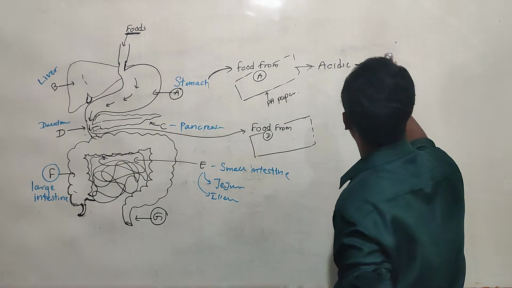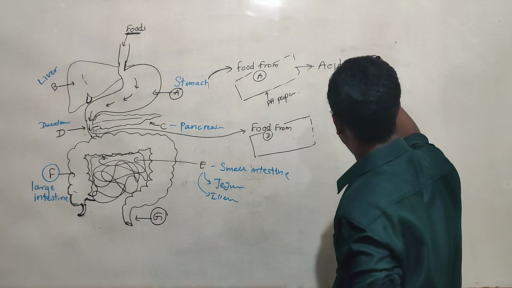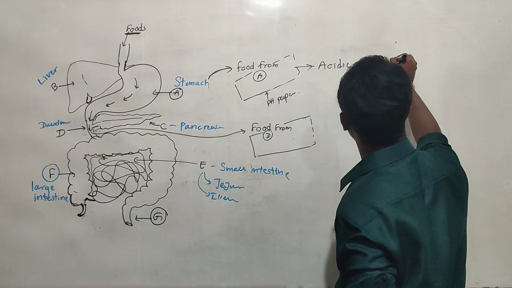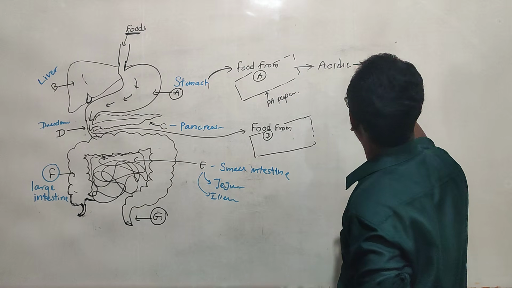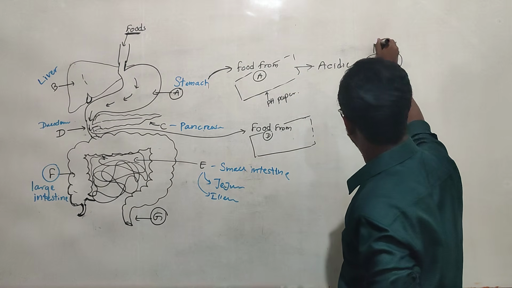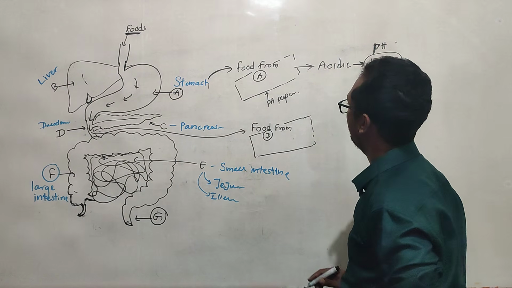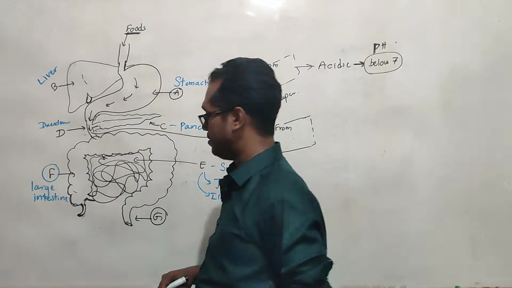Okay, so however we can take, it should be below 7. So acidic, so pH should be below 7. Okay, right. Now what happened?